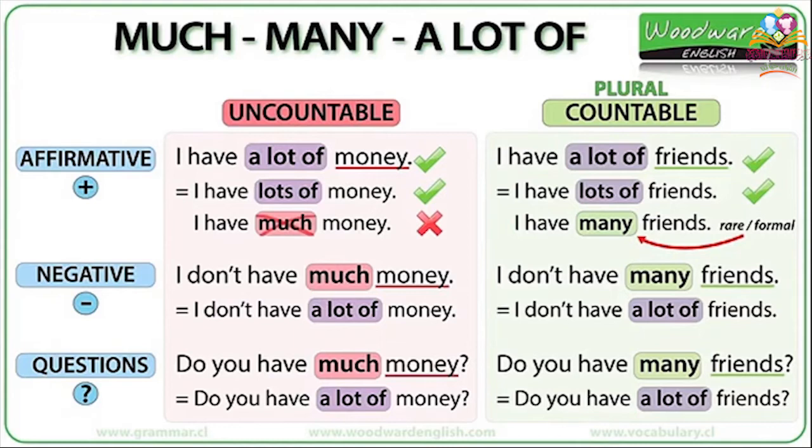Much. Can I use it in affirmative sentence? No. What about the negative? Yes, I can use much in negative sentences with uncountable nouns. I don't have much money. I don't have a lot of money. So here in negative, I can use much and a lot of.